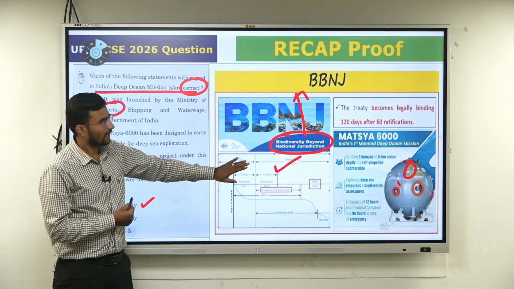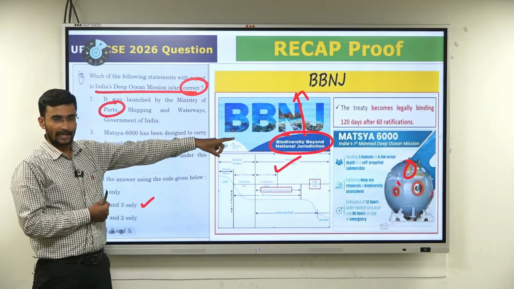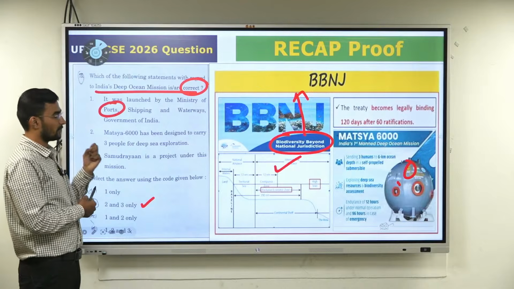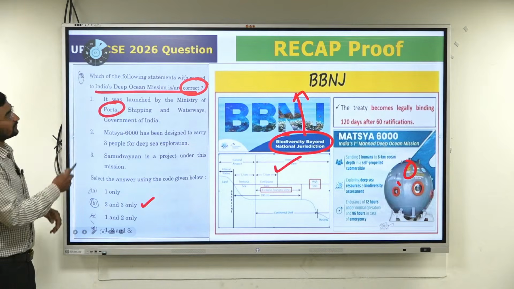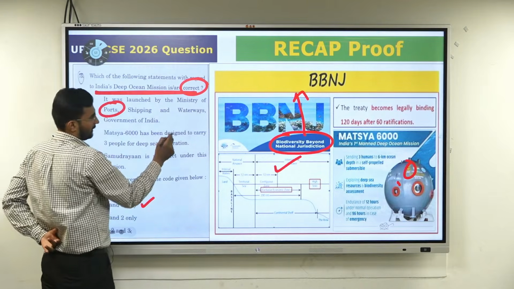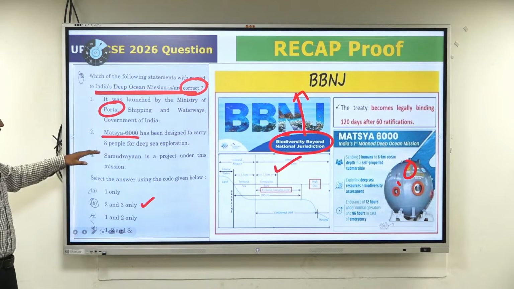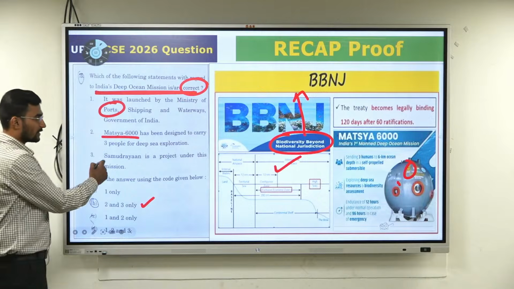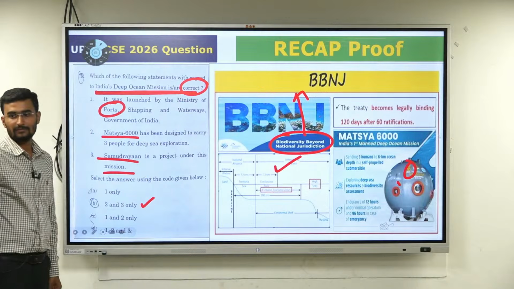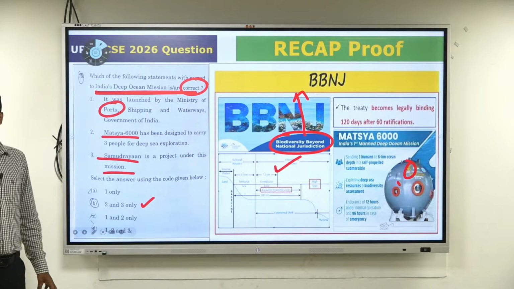Yes or no? If you eliminate the ministries, NIOT, Matsya 6000, they asked direct questions. Which of the following statements about the Deep Ocean Mission are correct? Ministry and Matsya 6000 are direct questions. To carry out three people from the deep sea, we don't need all this. Samudrayaan is a project under this mission, obviously yes. Deep Ocean Mission is also called the Samudrayaan mission.